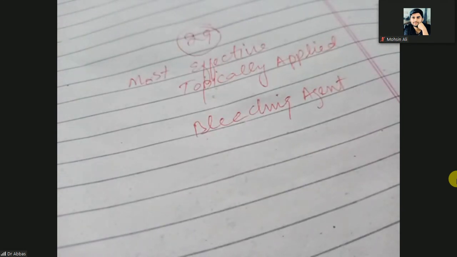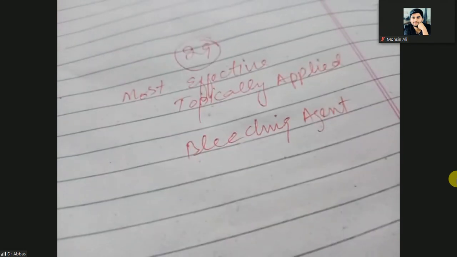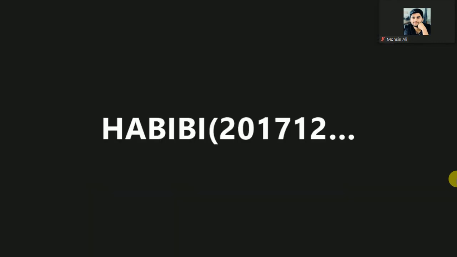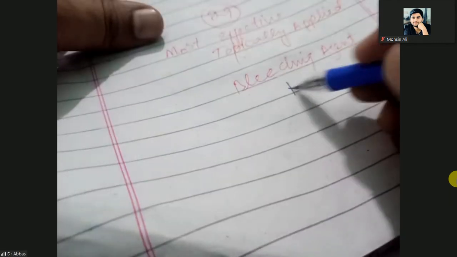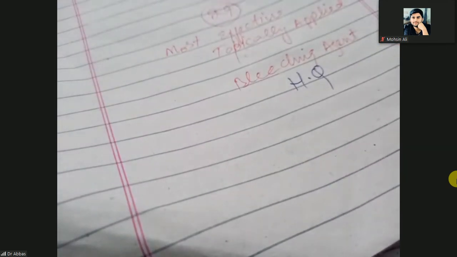Which one is the most effective topically applied bleaching agent? I have told you. Hydroquinone. Well done. HQ. Hydroquinone. Okay. Next one is page number 30.